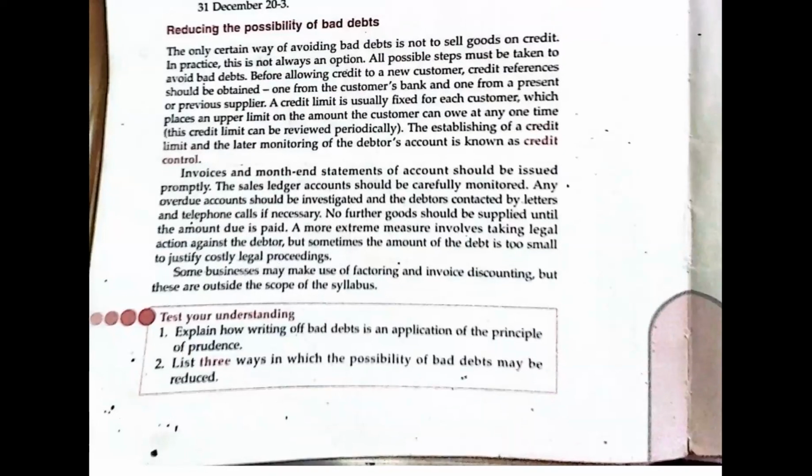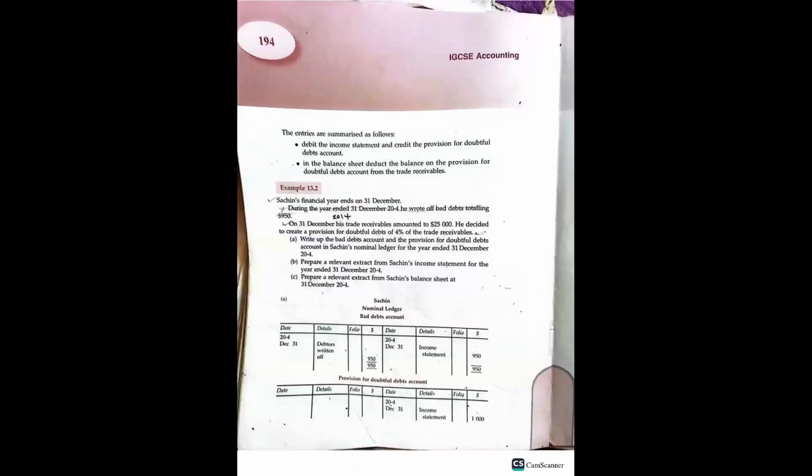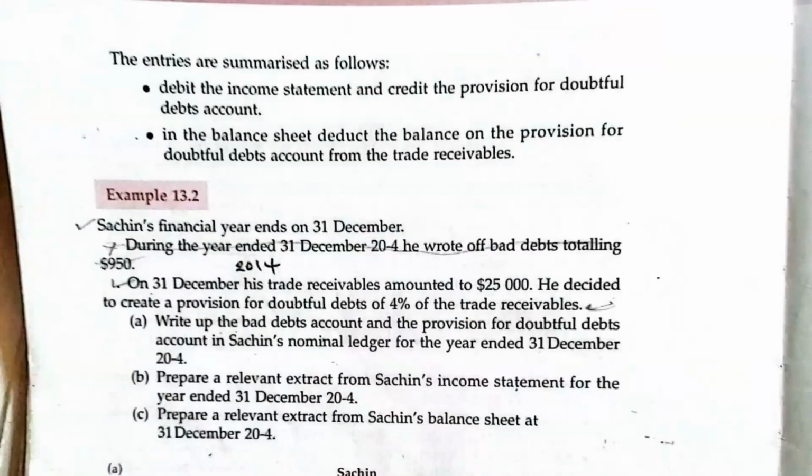So maybe the question that you have to ask yourself is, when you look at the provision for doubtful debt, you have to think of the possible methods that we can use to reduce the possibility of us having a bad debt. And one of them is to introduce discounts for early settlements. If people are able to settle their accounts as early as possible, ensure that you introduce the discount for them, right?